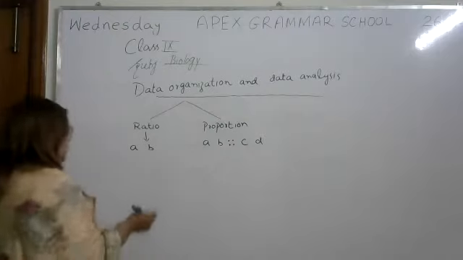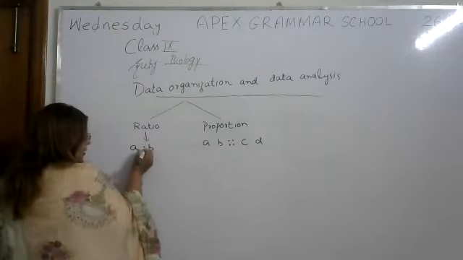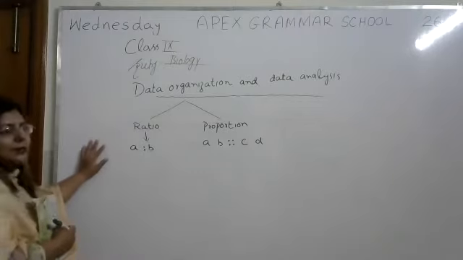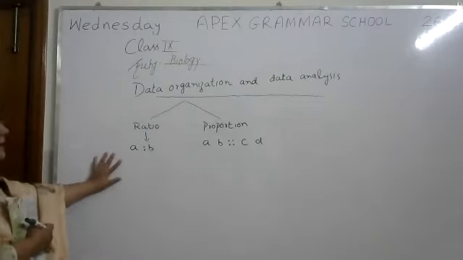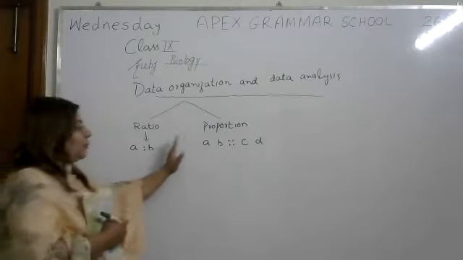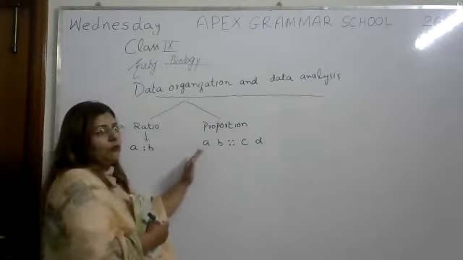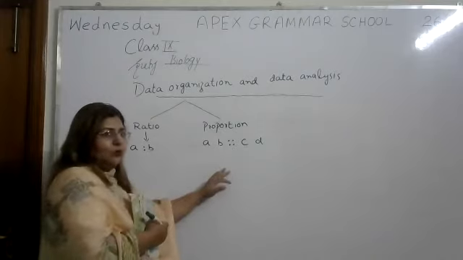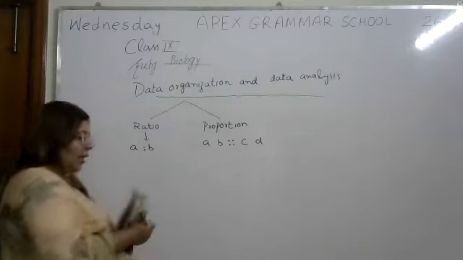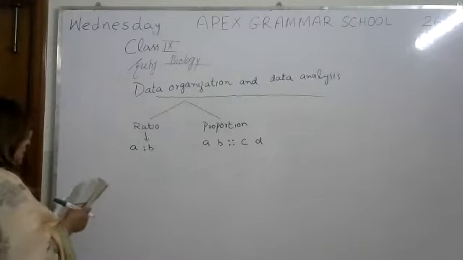I think you can understand the difference between the two. Ratio means a substance, a thing, a data is divided into two, in which we find their ratio. But proportion is when we have two different values and we have to sort out the exact proportion.